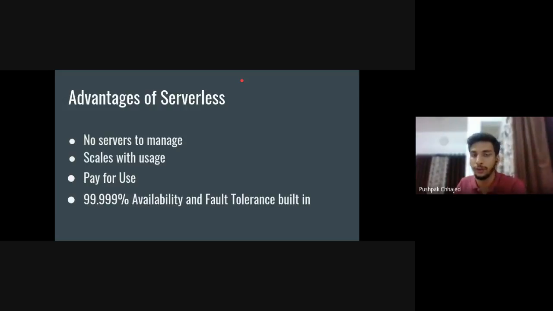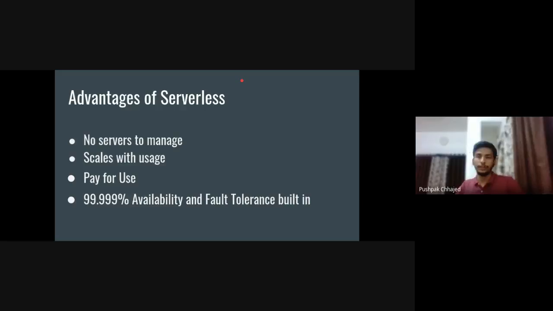Second, it scales with usage. Let's suppose tomorrow a celebrity tweets out your website and you have 1 million hits per day. You need to scale your traditional architecture in order to accommodate that level of requests. And it is a very manual process too.